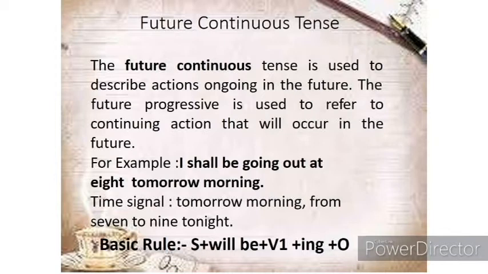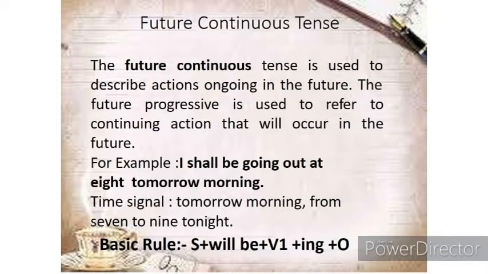जैसे कि I shall be going out tomorrow morning. यहाँ पे the basic idea for future continuous tense become शायद. मैं शायद कल मॉर्निंग 8 o'clock जाऊंगा. I shall be going out tomorrow at 8 o'clock.